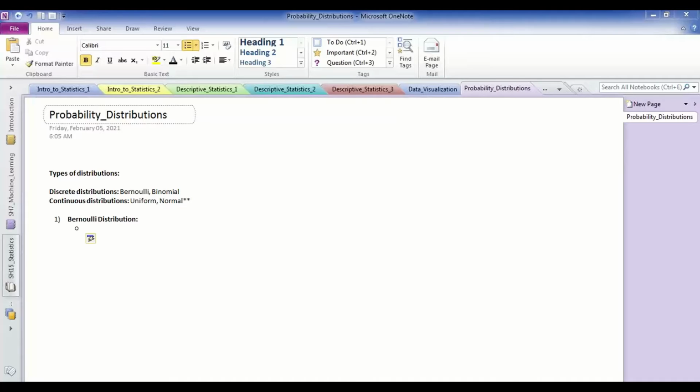And the third important thing that you need to remember is the probability of success and failure need not be equally likely. What does it mean?